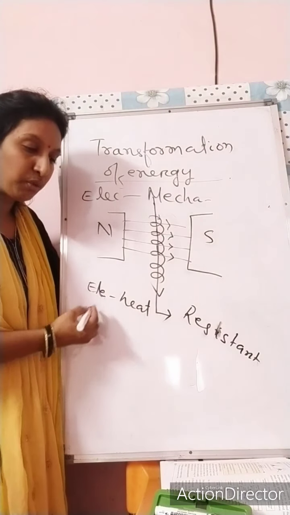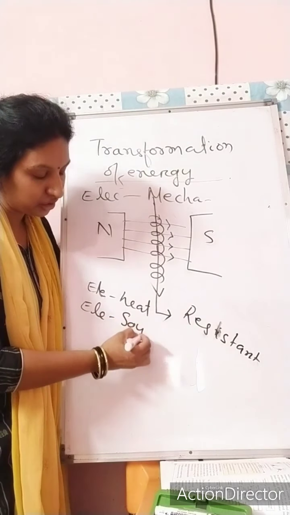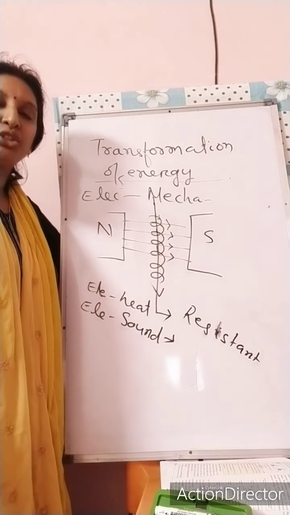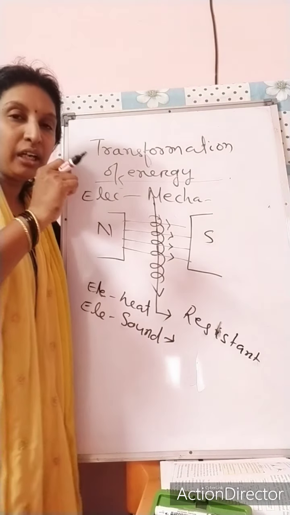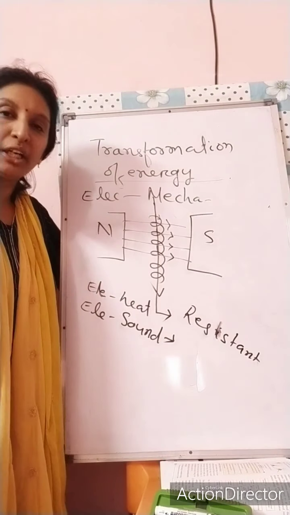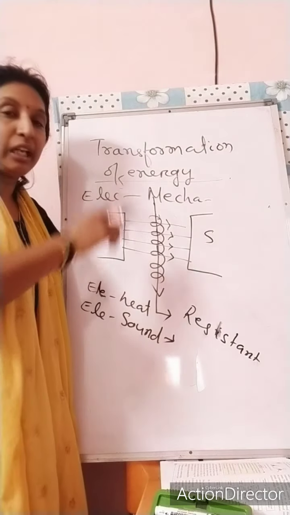Next one, electrical energy to sound energy. So many examples are there: the mics, the speakers connected to your audio system, speakers connected to the television set.